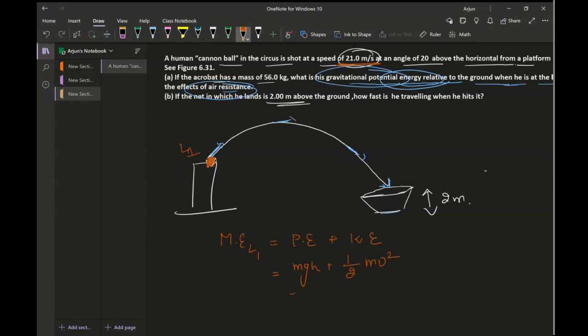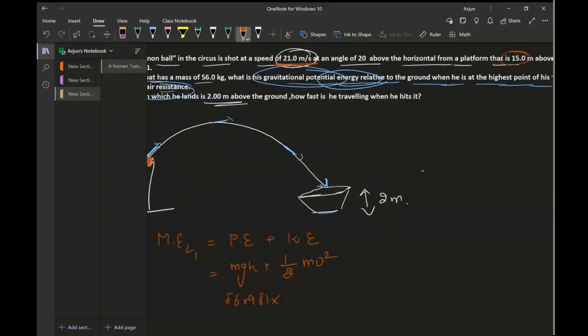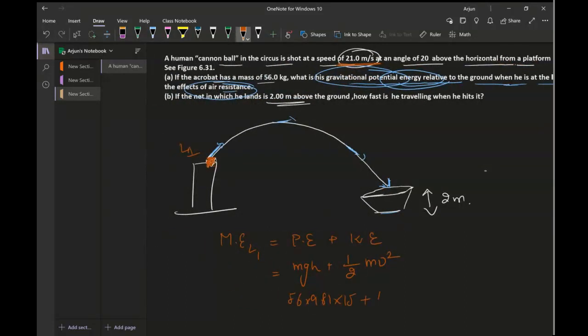Mass value is 56 times 9.81 times, he is launched from a height of 15 meters. So 15 plus half times mass 56 multiplied by v squared, which is 21 squared. And there is also an angle provided to us, but we're not going to consider that angle. We're going to consider the whole velocity.